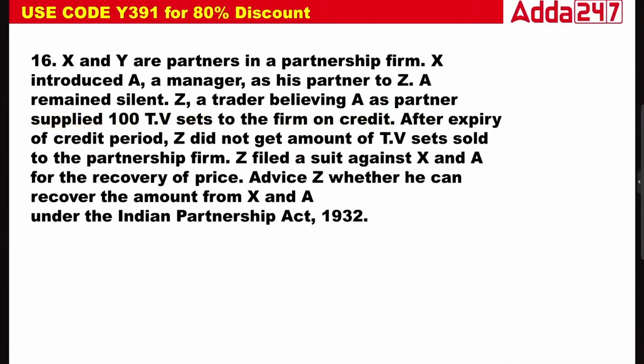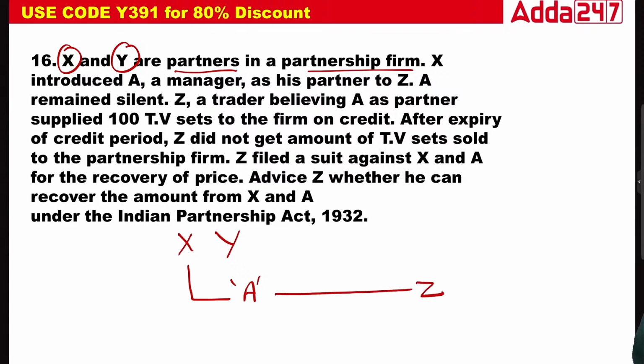Okay, now X and Y are partners in a partnership firm. X introduces a manager, his partner, to Z. A remains silent. Z, a trader, believing A to be a partner, supplied 100 TV sets to the firm on credit.